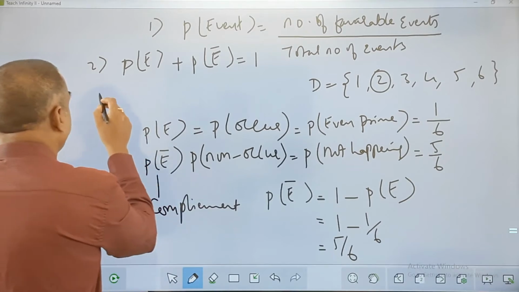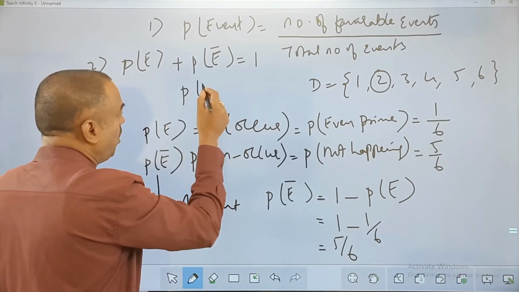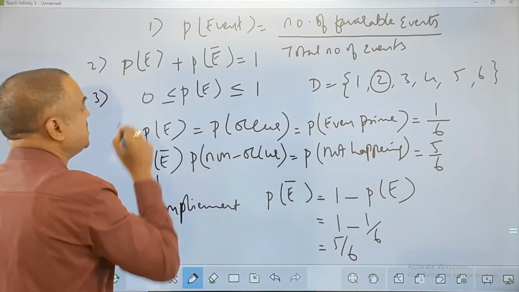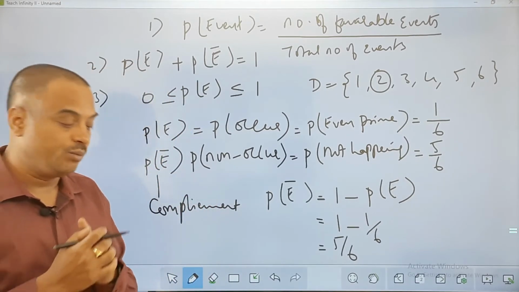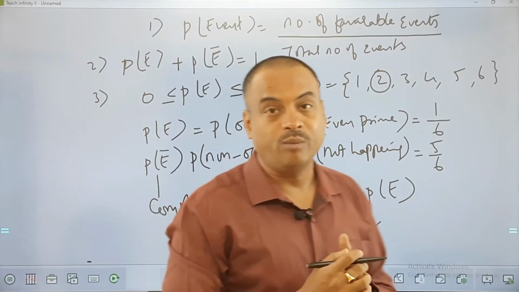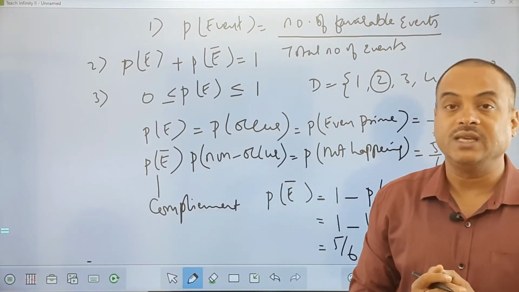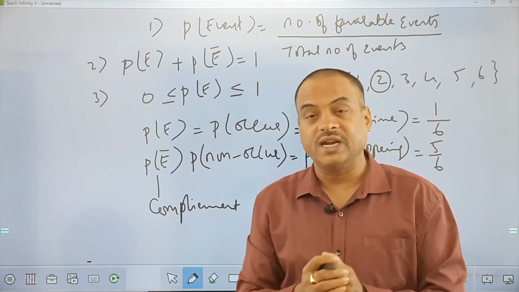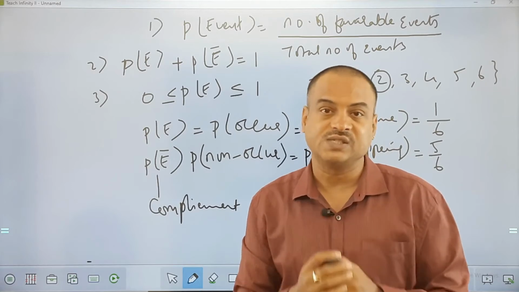Now point number 3, friends, very important one. Probability of any event will lie between 0 and 1. So minimum value for a probability is 0 and the maximum value of a probability is 1. And again, getting the value as 0 or getting the value as 1 are special cases for us.